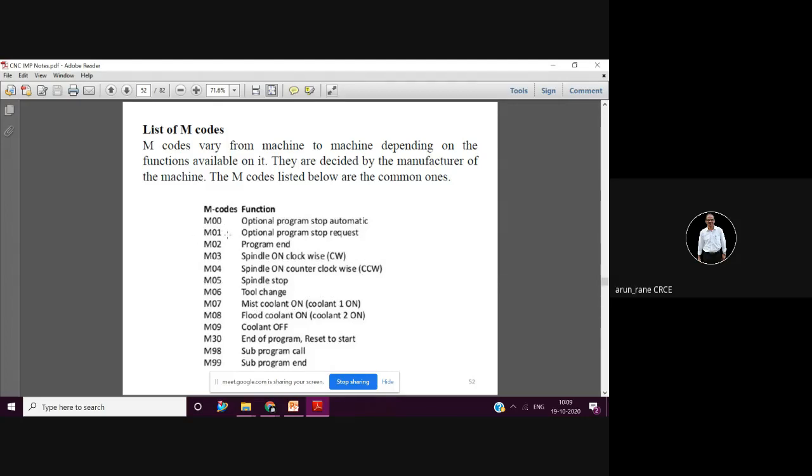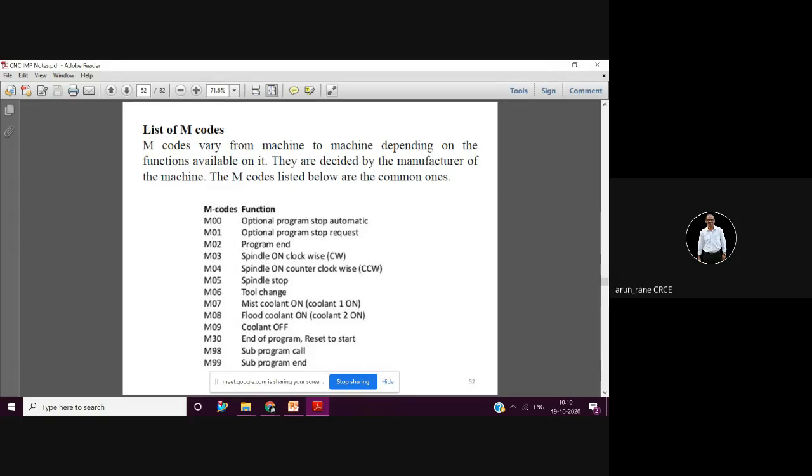Now out of this M00, M01, and M02, you can very easily skip M02. You don't have to remember this M02 program head. You have to remember M00 and M01. So now, what is the difference between M00 and M01? Read here. M00 is nothing but program stop automatic, and M01 is optional program stop on request.